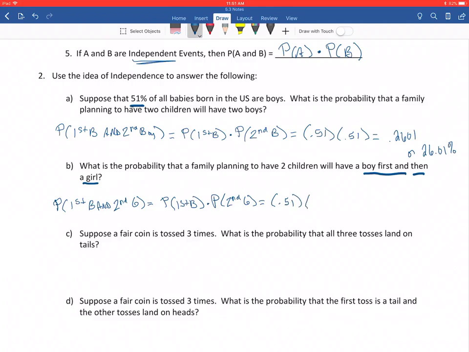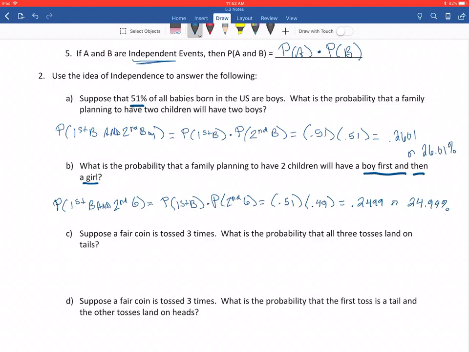The probability of having a boy is 51%. And then the complement of that would be the probability of having a girl. So that would be 49%. Multiplying that out, we would get 0.2499 or about a 24.99% probability. So slightly less in this situation, slightly less likely that you would have a boy first and then a girl.